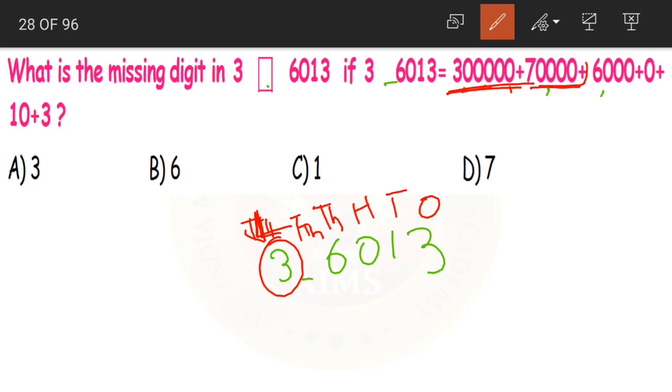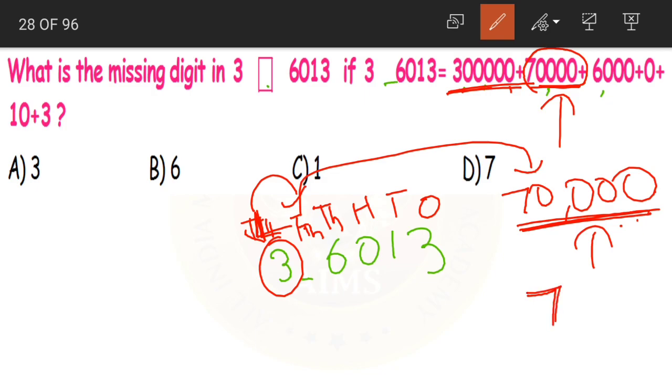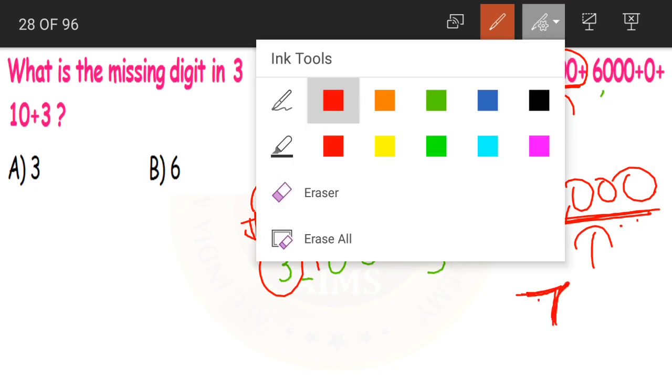Now next, what do we have in the expanded form? We are having 70,000. Yes, children, after lakhs we have the 10,000s place and we are having 70,000 in the expanded form. Now what is the face value of 70,000 which is in 10,000s place? 7. So the missing number is 7.